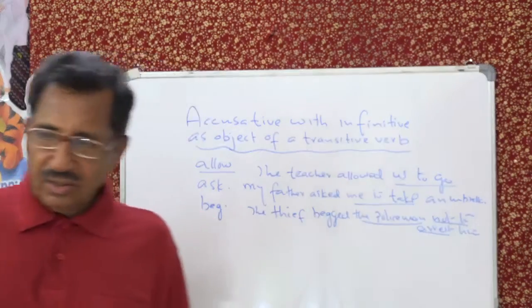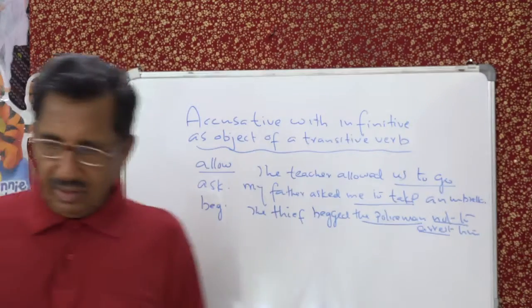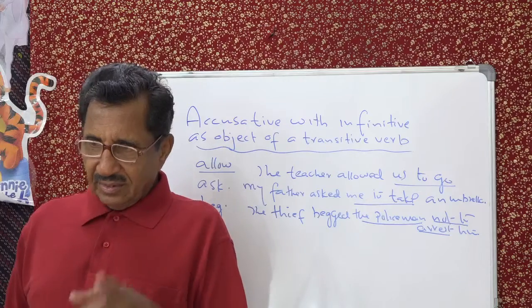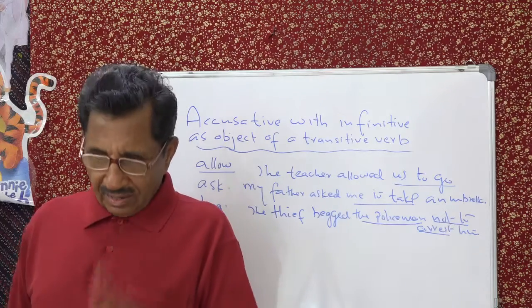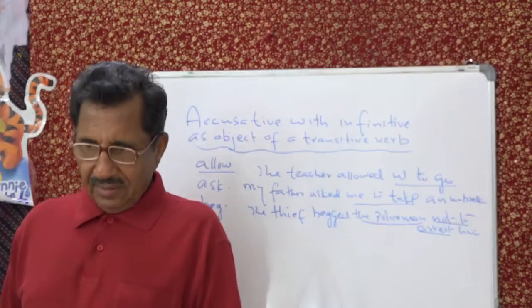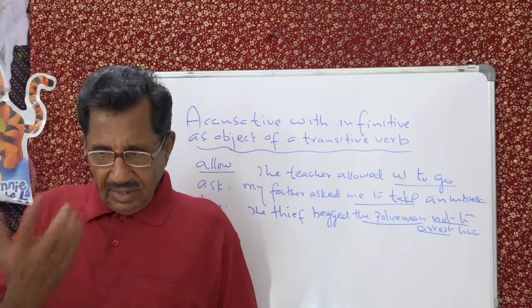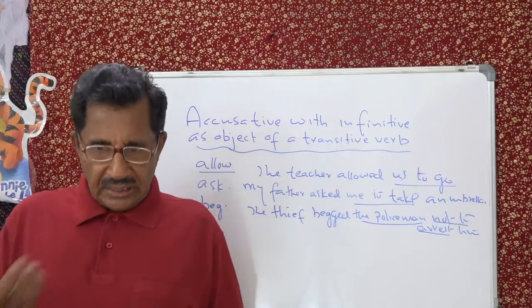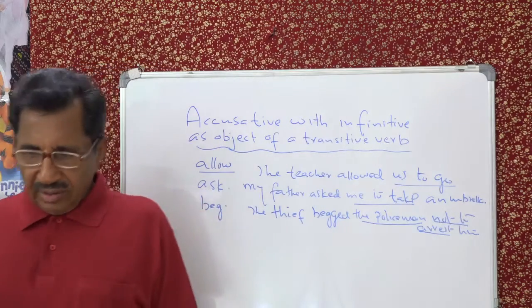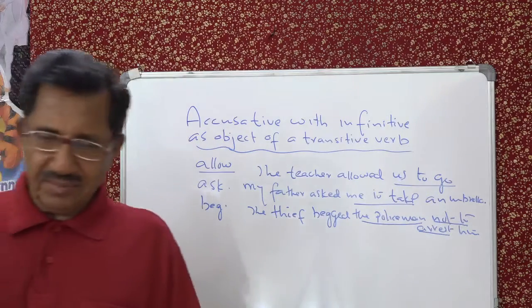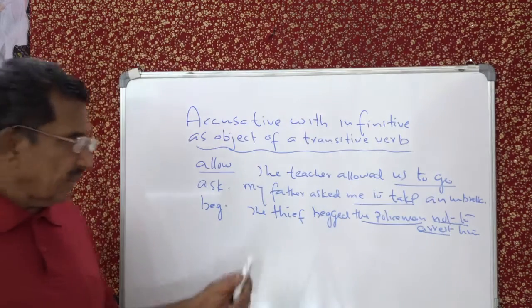You understand that? So if you want, you can take down those verbs. I have given you an example. Allow, ask, beg, command, compel, enable, expect, induce, instruct, order, you can take down, permit, tell, want, simple things. So that is one type.